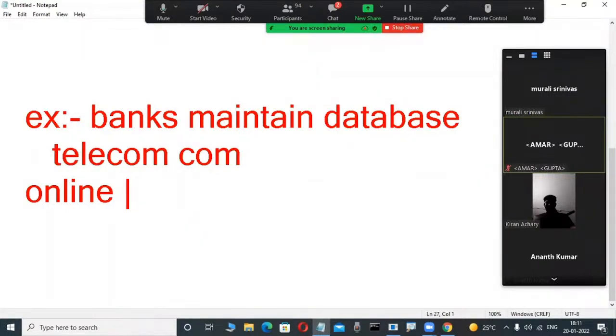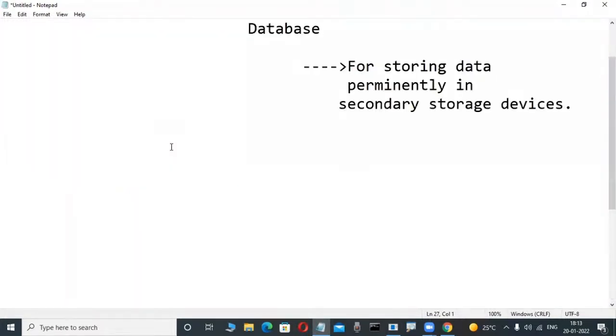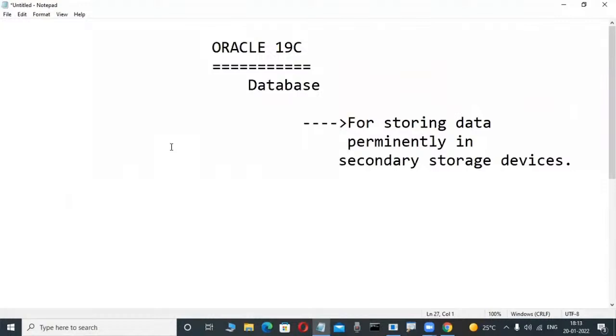Nowadays in a banking system, OTP validation is there. When we type a phone number, an OTP is generated automatically and sent. How? Through a database application. That's why so many reservations and all these things work. So many real-time applications worldwide maintain databases.